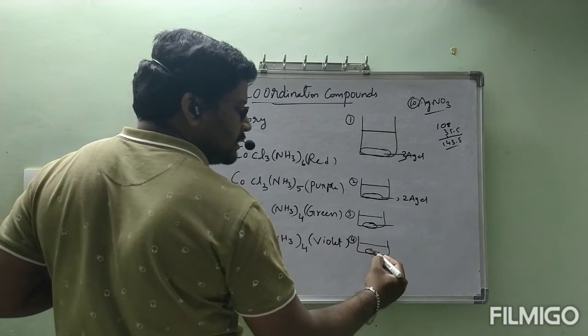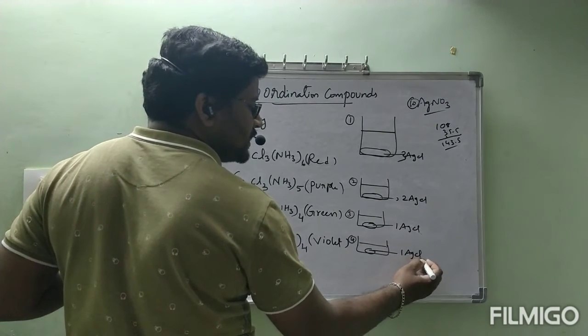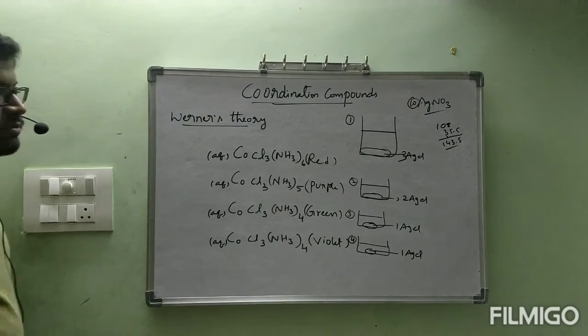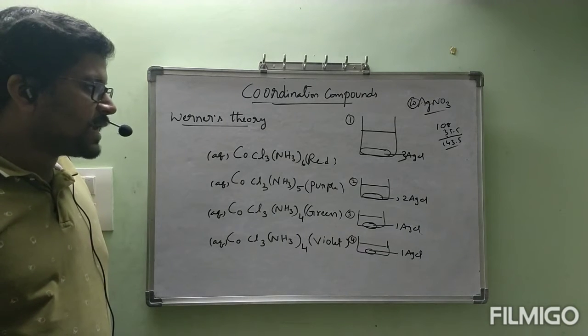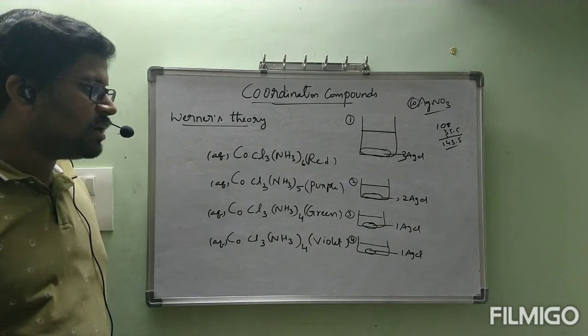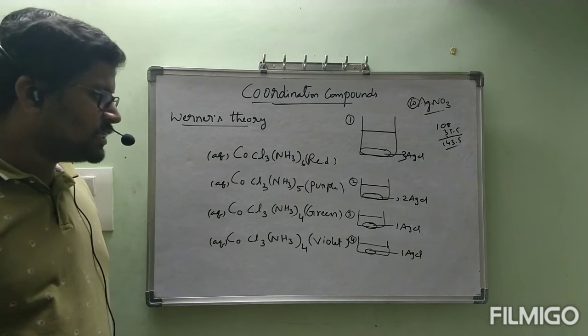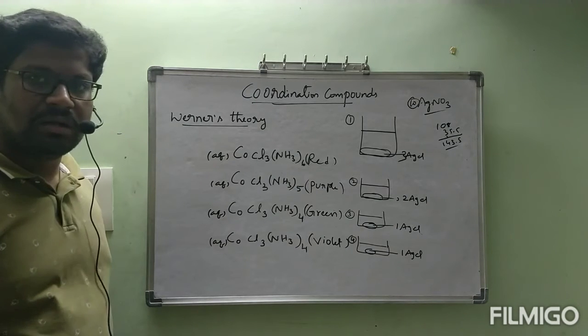These two are the same, 1 mole of AgCl each. So from the first beaker, 3 moles of AgCl. From the second beaker, 2 moles. From the third beaker, 1 mole. Fourth beaker also 1 mole.